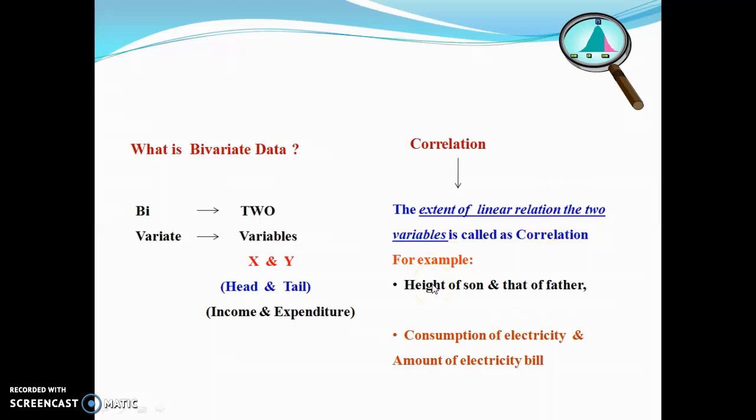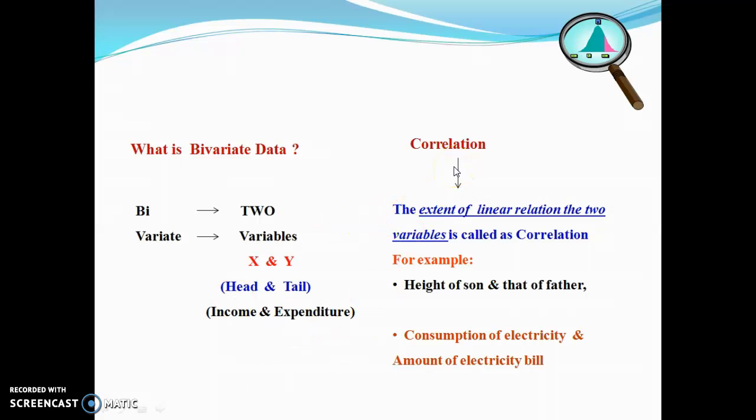Or another simple example, rainfall and agriculture production, demand and price of a certain commodity. So these are all examples of correlation.